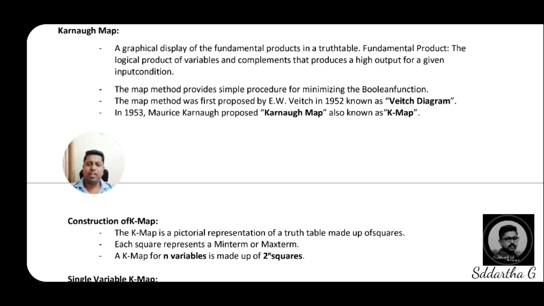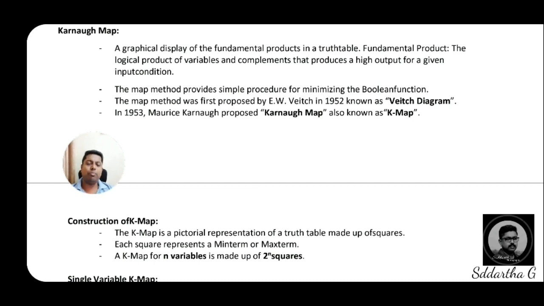In a one variable K-map you will get two boxes, because of 2 to the power of n. In the next concept we will see how to write the K-maps. So this is a brief introduction to the K-map.